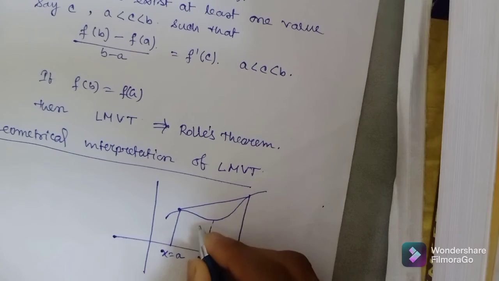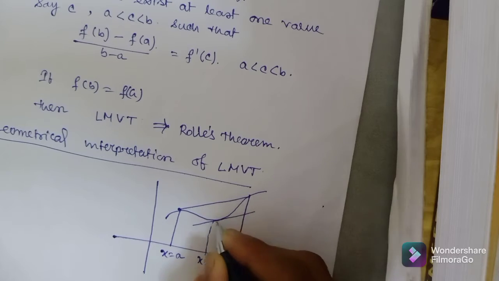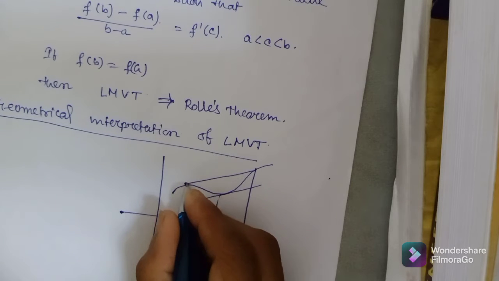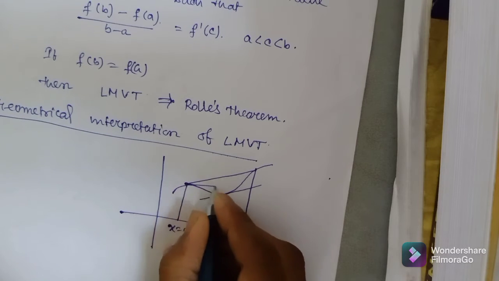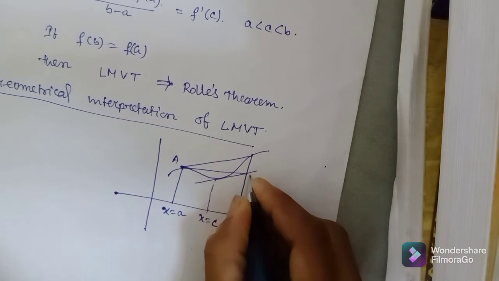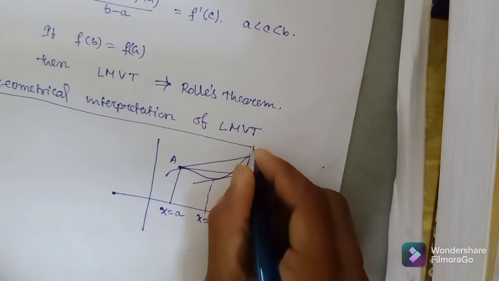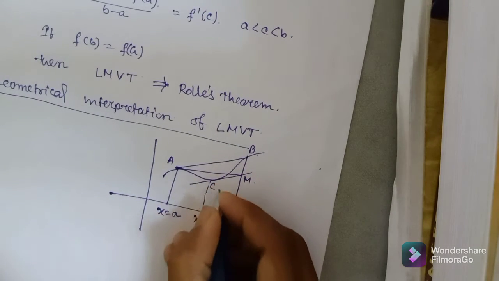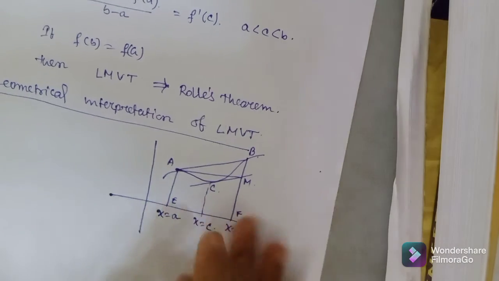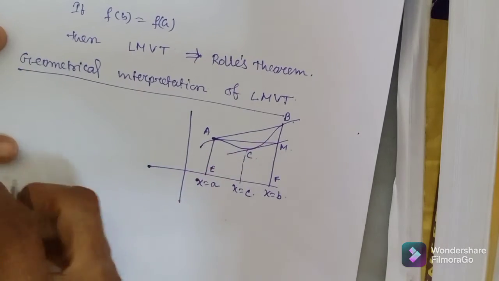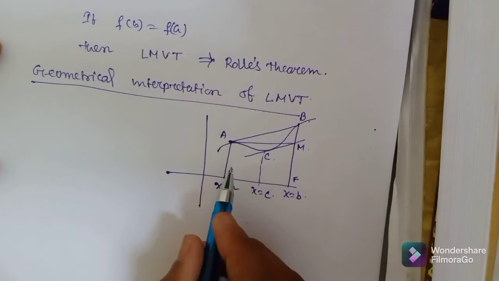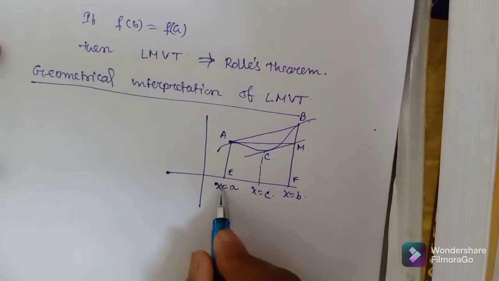This is from A to B, and here is the tangent at the point C. And this is the perpendicular distance from A to say M. Okay, so this point is B, this point is C, and say this is E and this is A. Okay, so we have here y equals to f(x) is a function which is continuous between A to B.